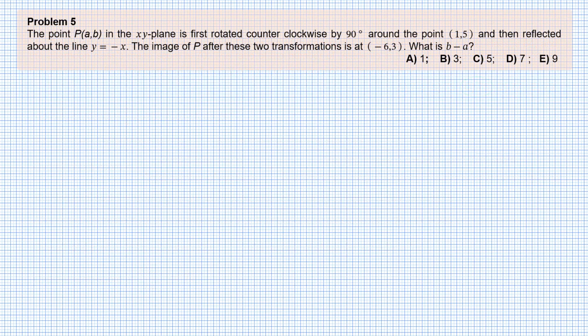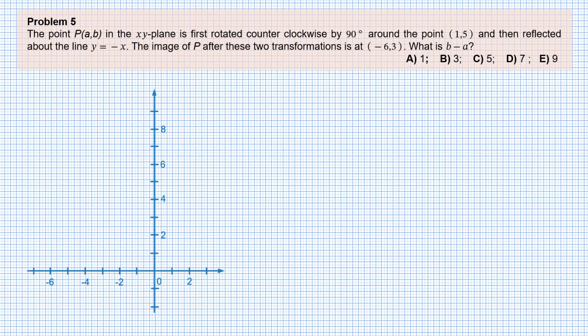Number 5. The point P with coordinates a and b in the xy plane is first rotated counterclockwise by 90 degrees around the point with coordinates 1 and 5, and then reflected about the line y equals minus x. The image of P after these two transformations is at minus 6, 3. What is b minus a?